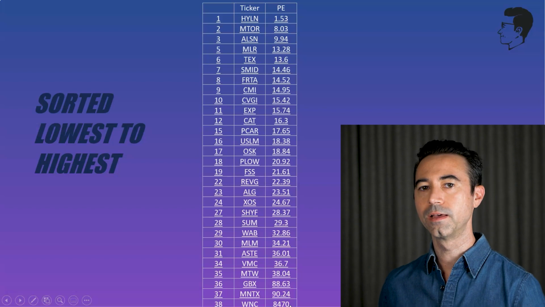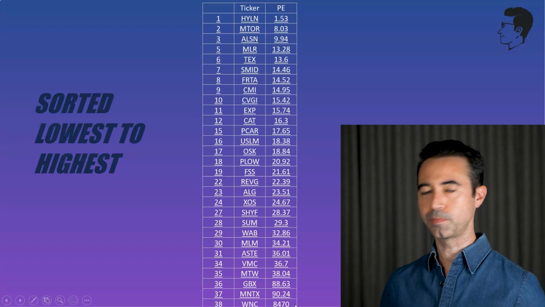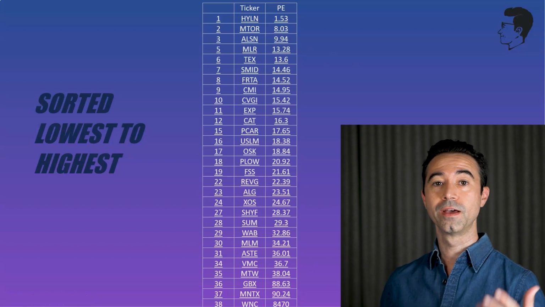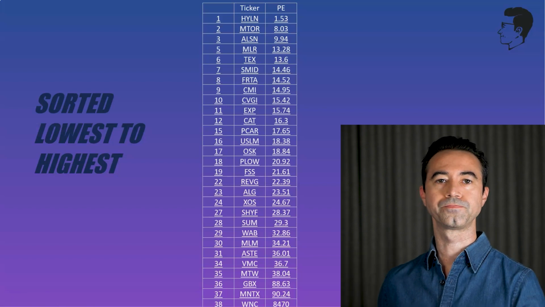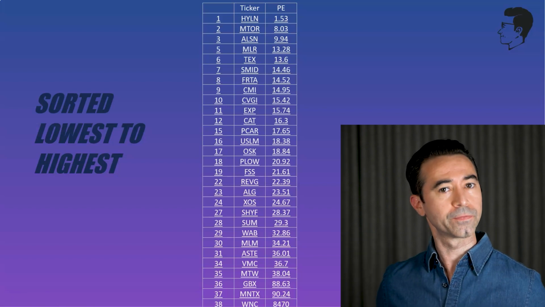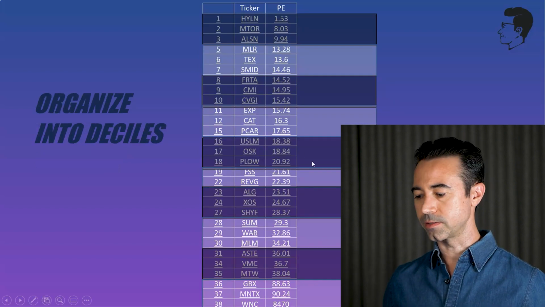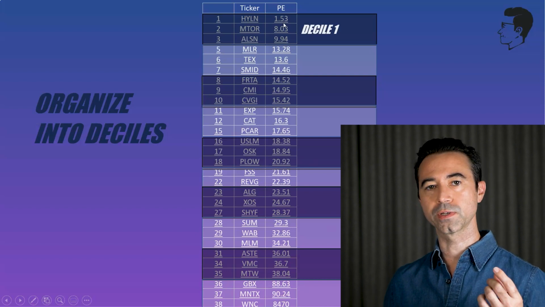So off the bat, you could see if you took an average of all these PEs, this giant, huge PE would just throw off the whole average of all of these stocks. So instead of basing the score on just the average, which I was doing before, I decided it's much better to do deciles. If you took the first 3 here, this is the first decile.